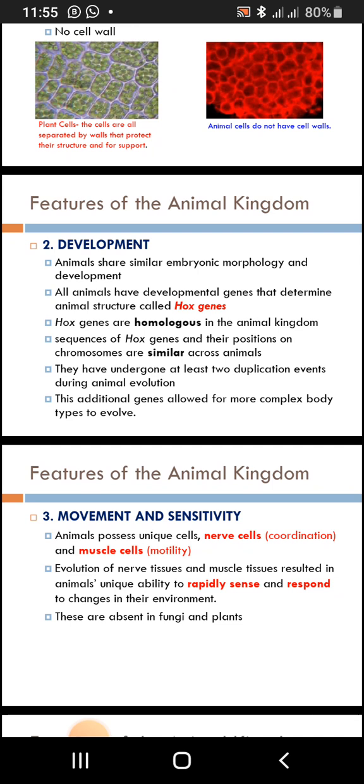All animals have developmental genes that determine animal structure, called Hox genes. We can say that the sequences of Hox genes and their position on chromosomes are similar across animals. The reason why animals transform at the same stage or time in their development is because of similar Hox genes.